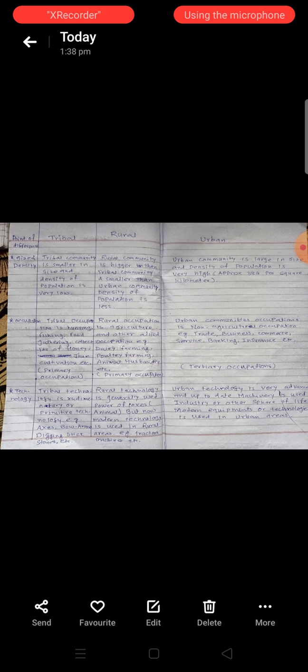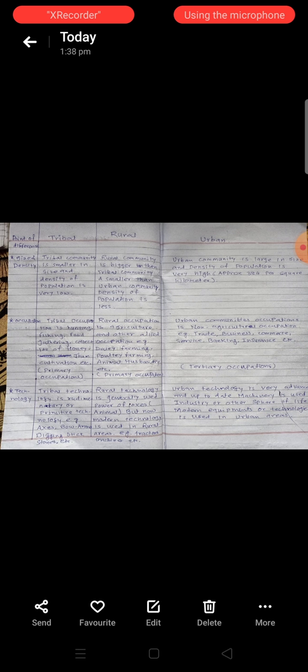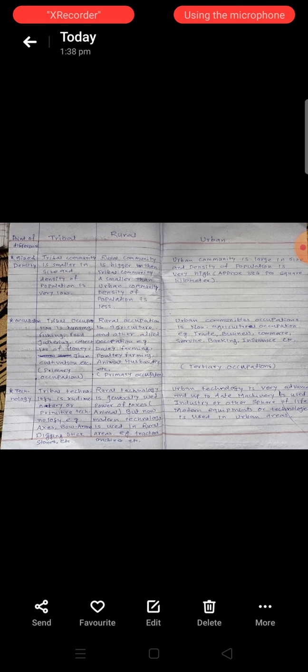This also comes under primary occupation. Tribal occupation and rural occupation are a little bit related, but tribal occupation is generally very primitive, and here it is a little bit modern occupation, for example developed agriculture, dairy farming, poultry farming, animal husbandry, etc.